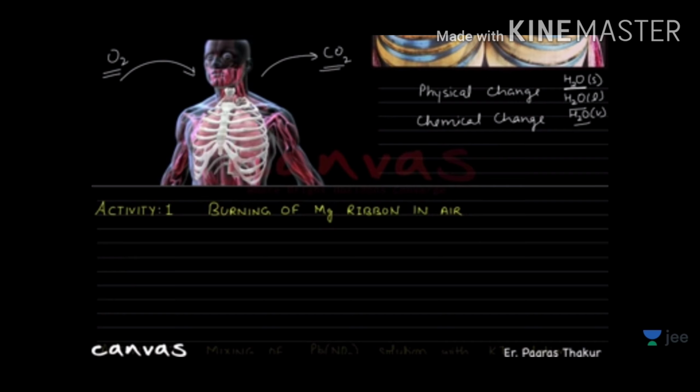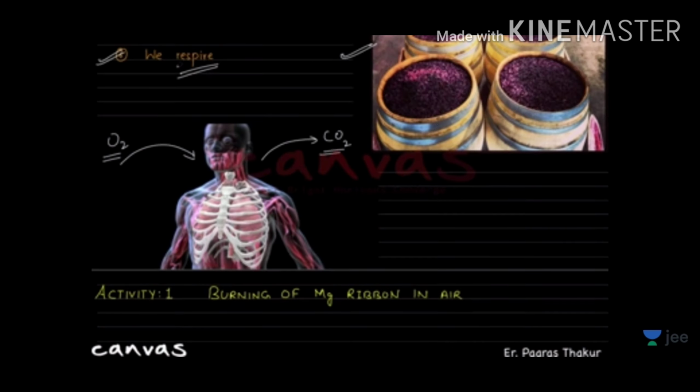Okay, so here also chemical reaction is involved between oxygen and digested food, and the products which will be formed are carbon dioxide and water. So this is also an example of a chemical change, because a new substance is formed and the nature and identity of all the substances will be changed.